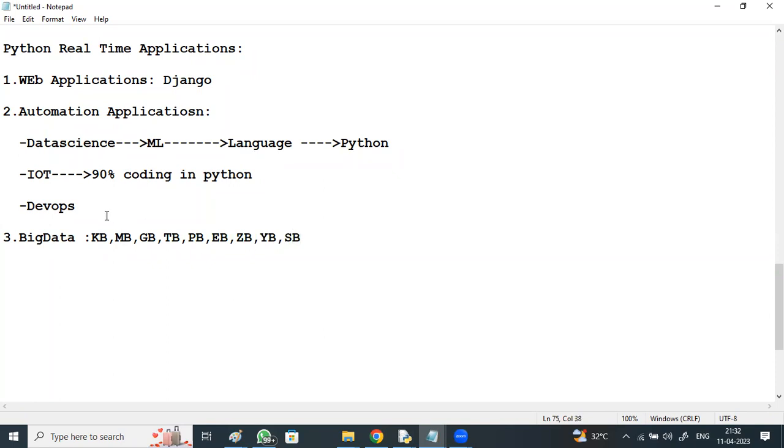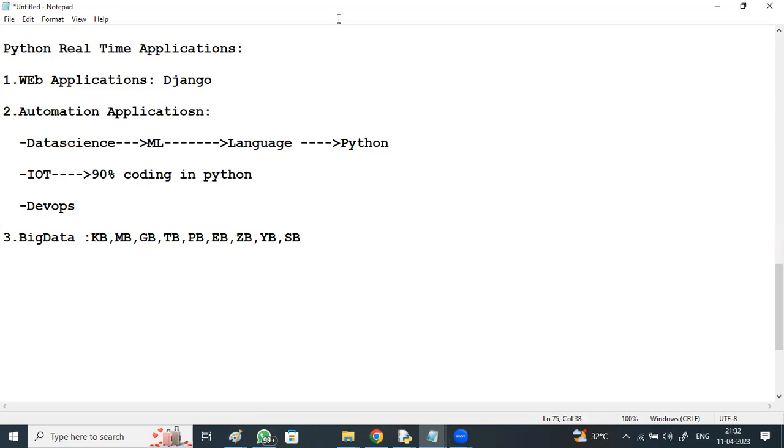You should have seen KBs, MBs, GBs, or even TBs of data, but petabytes or exabytes, is that getting generated in the real world? Yes. 1 petabyte equals 1024 TBs.